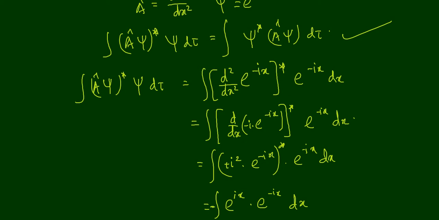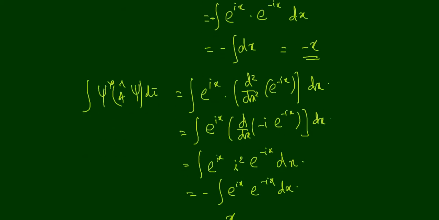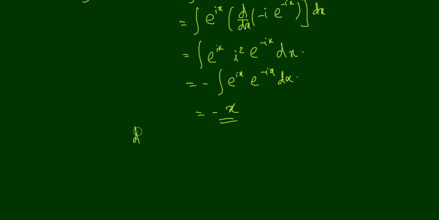Therefore, d square by dx square is a Hermitian operator. We have proven that. So with this example, I hope you got what is meant by Hermitian operator.